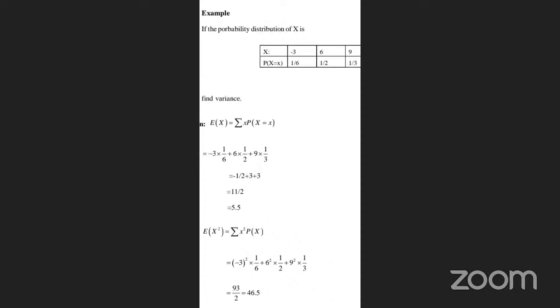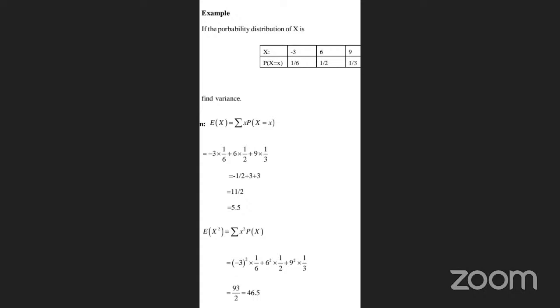If the probability distribution of x takes the values minus 3, 6, 9 with probabilities 1 by 6, 1 by 2, 1 by 3, see here: minus 3 into 1 by 6, 6 into 1 by 2, 9 into 1 by 3. Calculate E of x and tell me the answer. Check properly whether the answer is correct. Correct, sir, it is 5.5. Yes, 5.5.